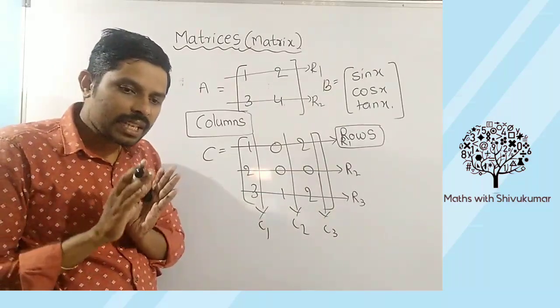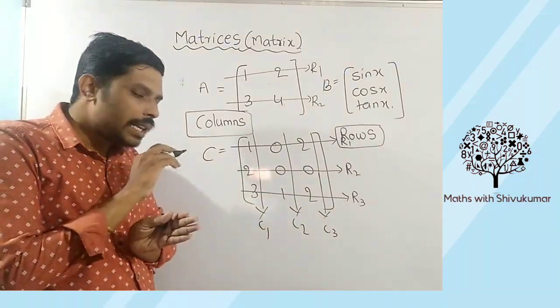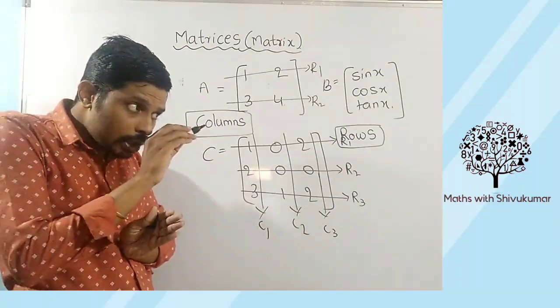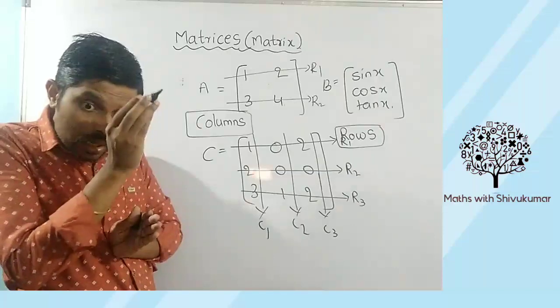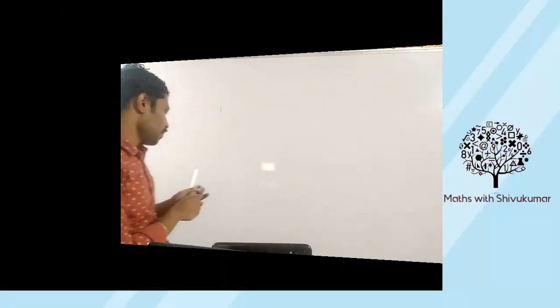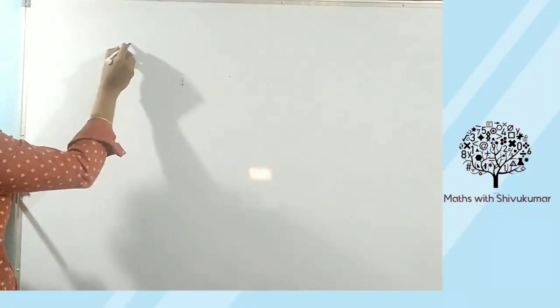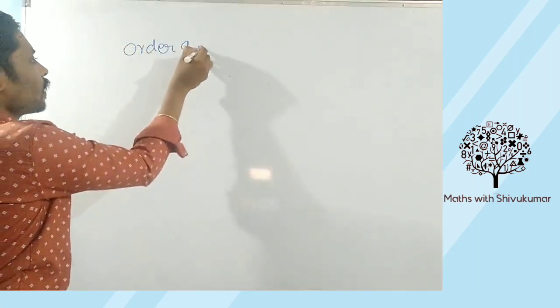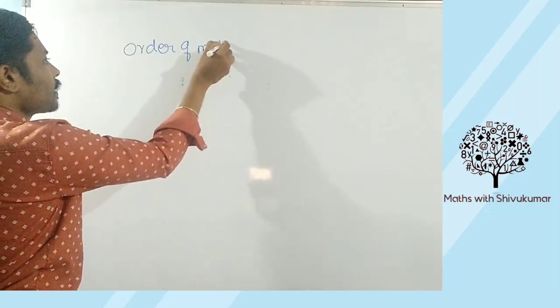I hope it is clear for everyone how to identify how many rows and how many columns there are. Horizontal rows, vertical columns. Next, how to find the order of the matrix. Order of matrix.